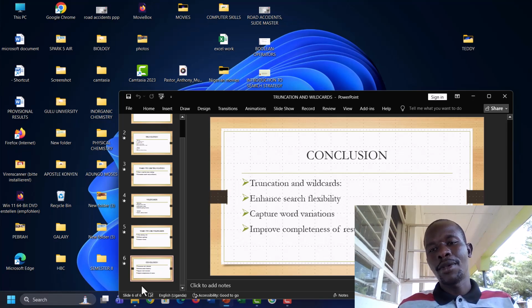You might use an indication for other words in the middle or at the end of those words, so all those words will be flexible. It also captures word variations.